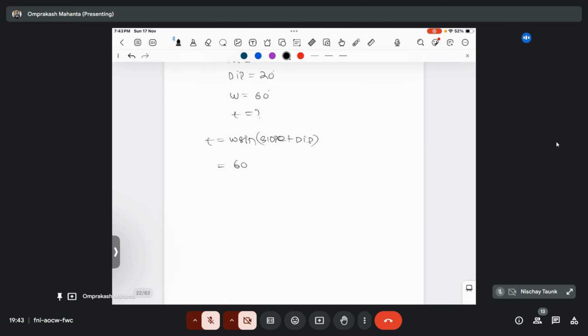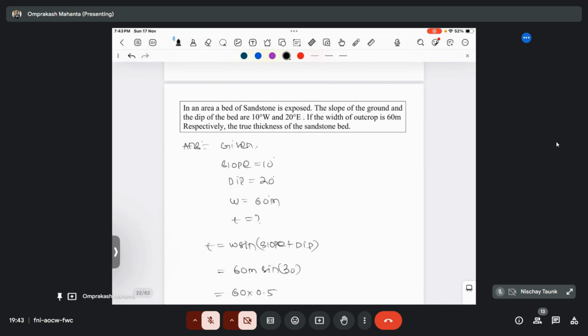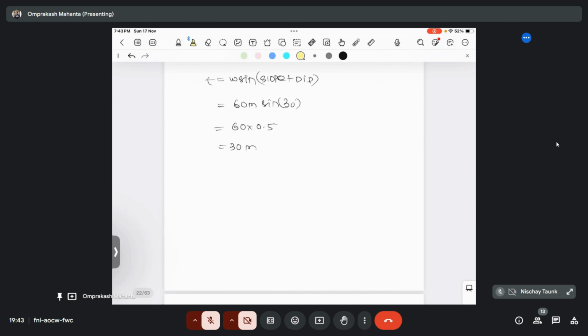So W is given as 60 meter, sin 30 degree, so 60 into 0.5, that will become 30 meter. Okay, so this will be the answer.